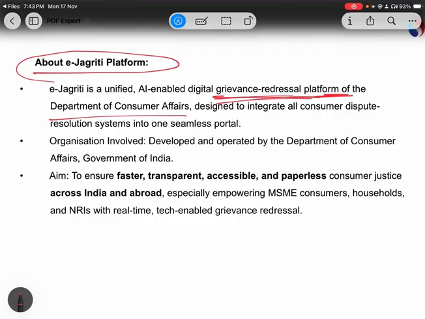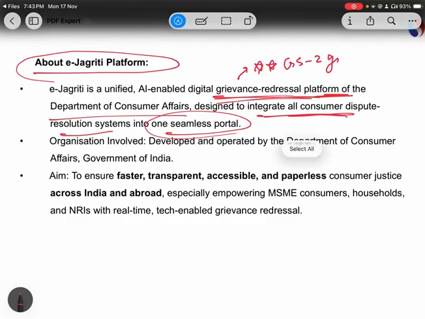The very important point is that it will integrate all consumer related dispute resolution systems in one portal only. This is a very important point for GS Paper 2, that is for governance. And which organization is involved? It is obvious that the Ministry of Consumer Affairs will be involved.